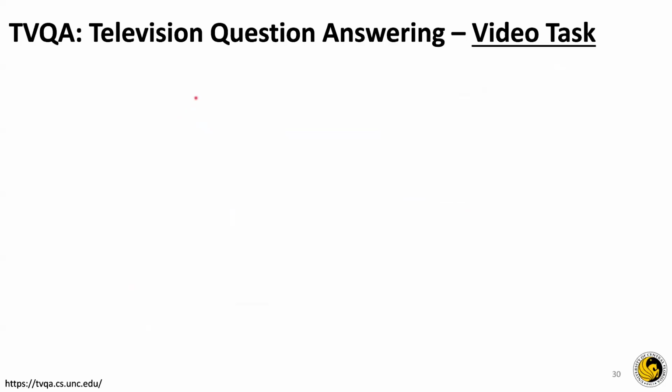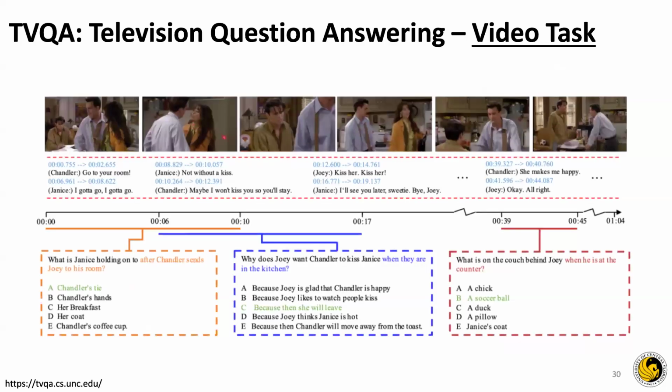So after this, we have TVQA. In case of TVQA, it's very similar to the VCR task, but in this case, the model is provided with a video, a question, and an answer. And these videos are of popular American shows. So in this case, the dataset also has audios. One of the things is that existing works only use the video frames and the text for training. But in case of Merlot, they also use the audio.